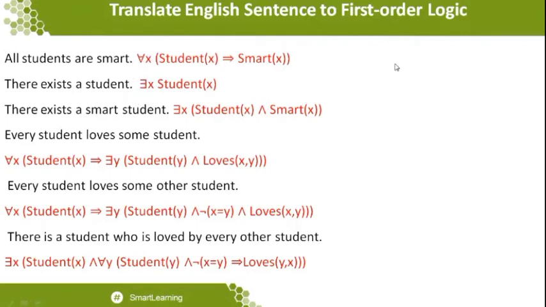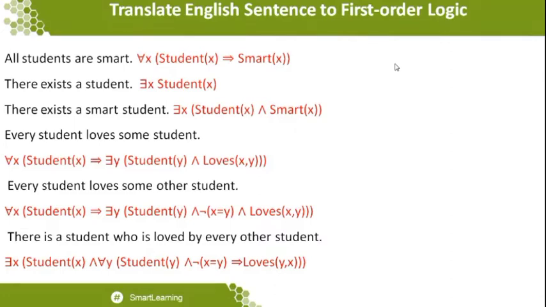Whenever any such term is available, you take these two quantifiers. Number two: whenever there is a for all statement, such as everyone is good, there is definitely an implication statement, which we call a conditional rule or an if-then rule, applied there. Keep that in mind whenever you are writing statements, and check whether the implication is available or not. At the same time, in some situations, when you are combining statements like everyone and someone, at that moment we want to add both the conjunction as well as the implication symbols.